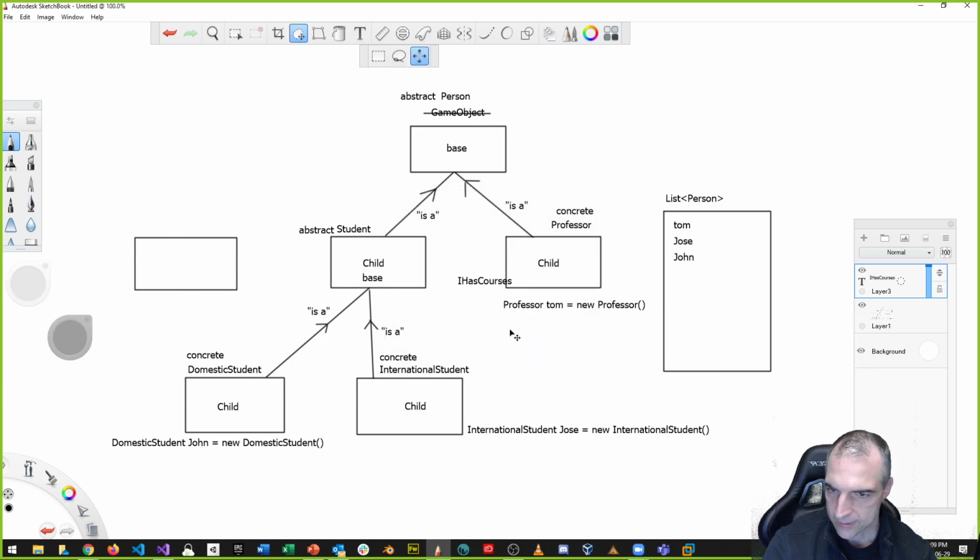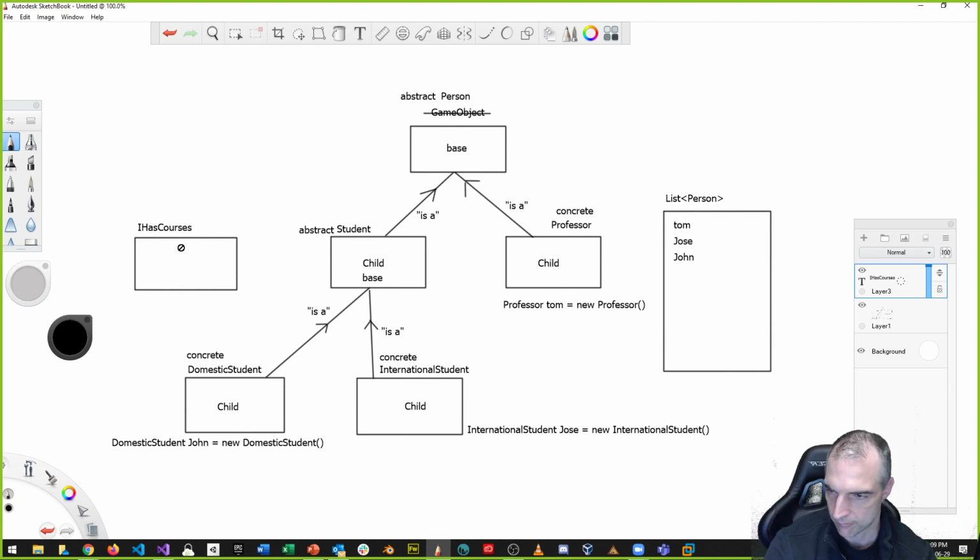And the I has courses interface is like a contract. It says that, hey, you know what? Any class that inherits from my I has courses interface must override a method or some other kind of values in here for both these two classes.